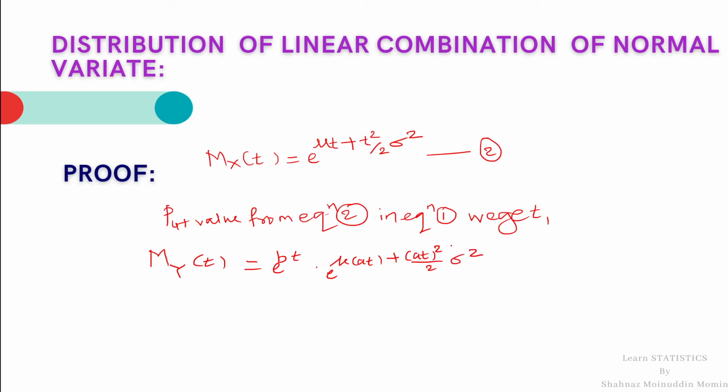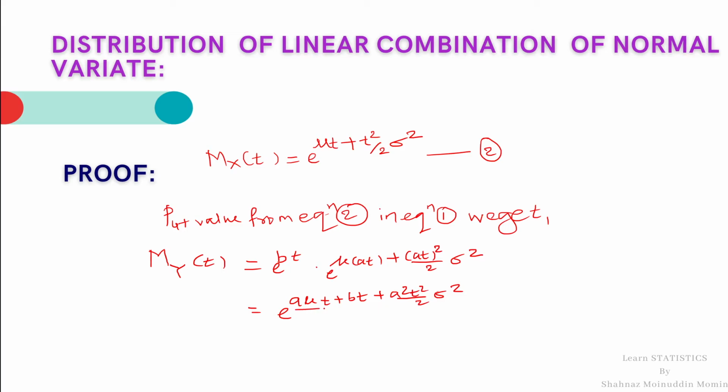In equation 2 we substitute at in the place of t. So this is equal to e raised to a mu t plus bt plus a square t square by 2 sigma square.